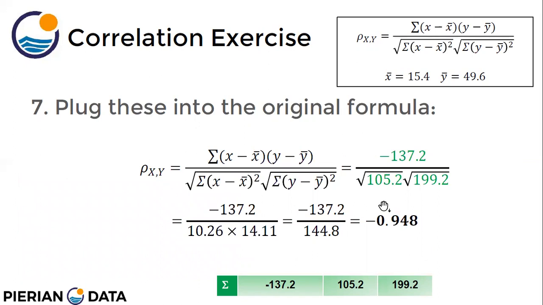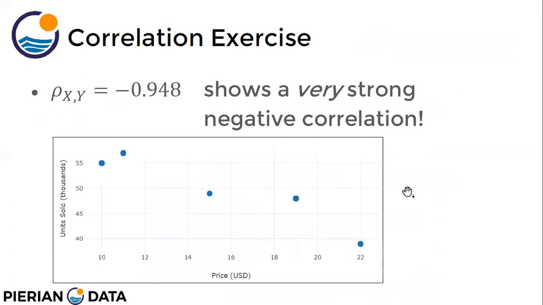Right. So we plug all these values, and finally we get a negative correlation of minus 0.948, which is almost equal to minus 1. So there is a negative linear correlation. That means my values are related. Right. So rho xy, the Pearson's correlation coefficient, is minus 0.948, which shows a very strong negative correlation. Okay.